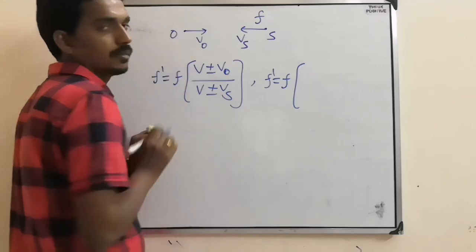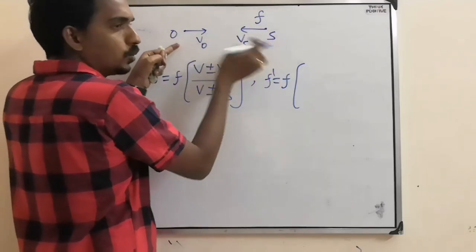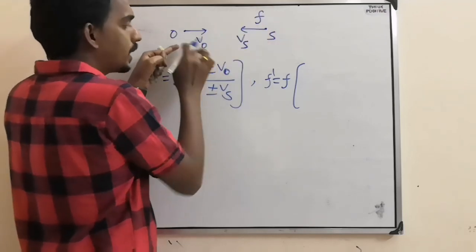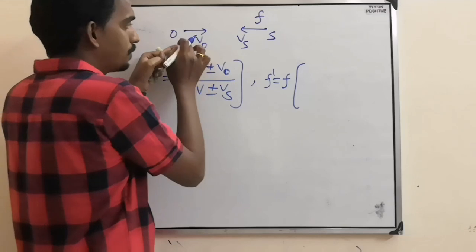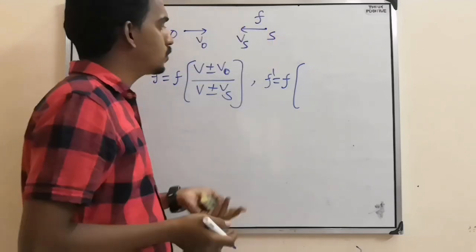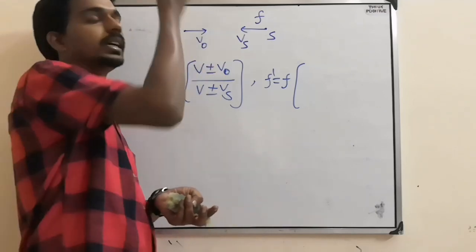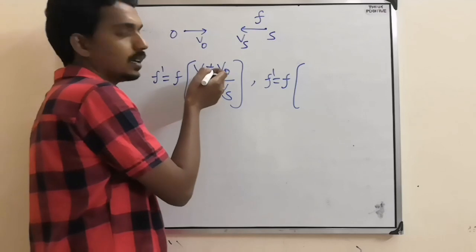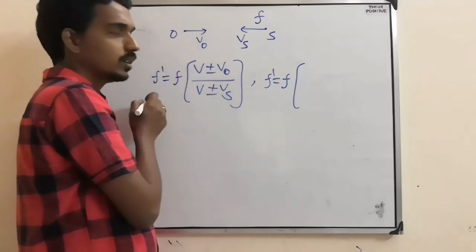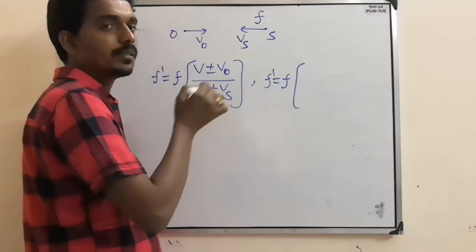So look at the observer. Forget about the source. The observer is moving towards the source. How he is moving, we don't want. First look at the observer to write the numerator. The observer is moving towards the source, which means the frequency will increase. That means the value here will be such that this should increase, so a greater value should come.